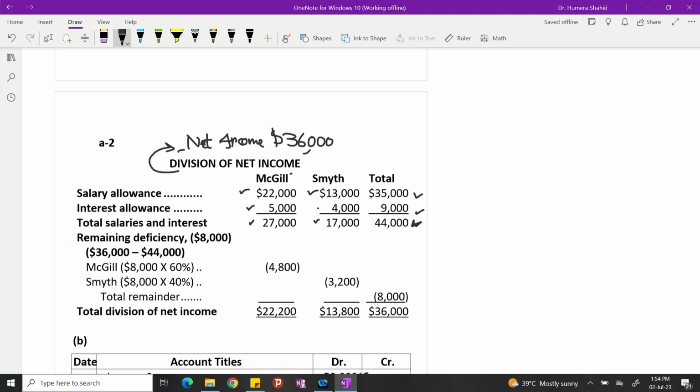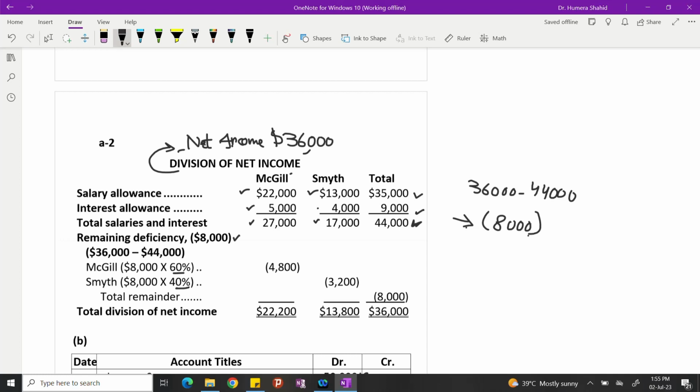Let's see how much remaining income we have. So income was 36,000, but the distribution is 44,000. So we have a shortage. Shortage of how much? Shortage of 8,000. So where the owners share the profit, they also share the losses, right? Or deficiencies. So this should be shared among the owners. Total deficiency is 8,000. Again, the profit and loss sharing ratio is exactly the same.